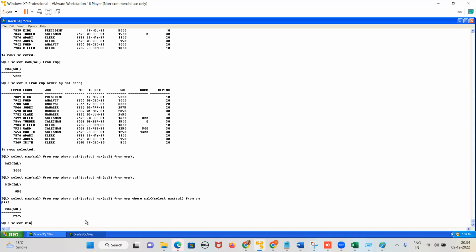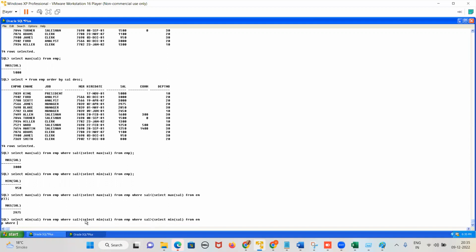Simple query. First, what will you write? Select min of sal from which table? EMP. Correct. From EMP, where salary is greater than what? Select min salary from EMP, where salary is greater than what? Select min of sal from EMP, where salary is greater than what?